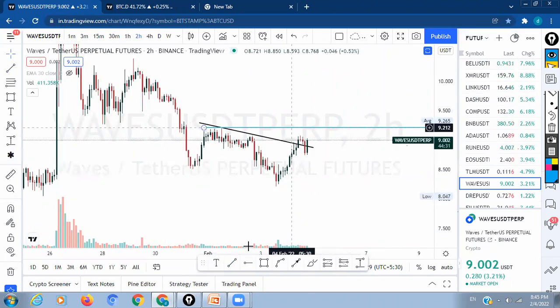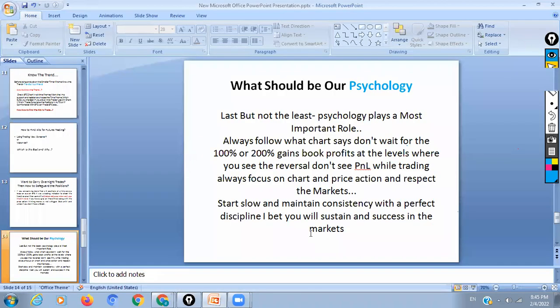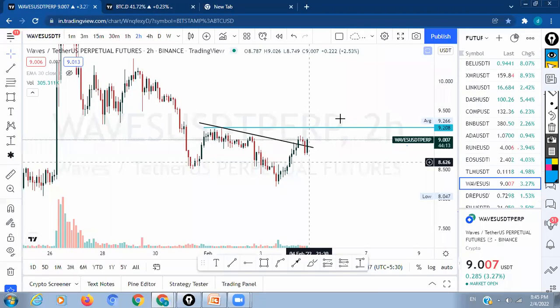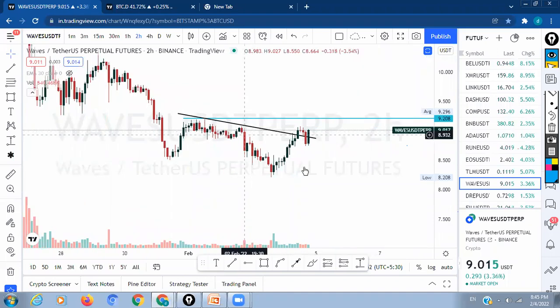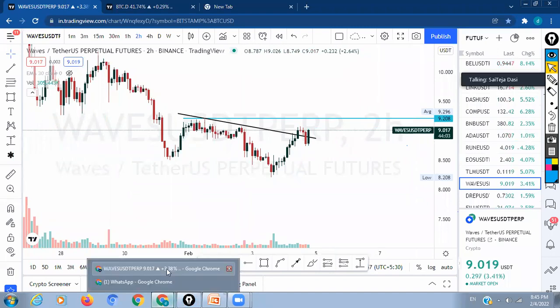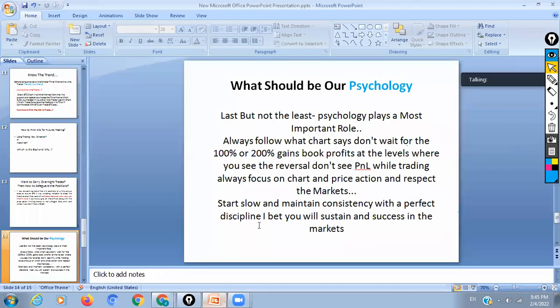If one keeps watching the PNL statement, it will be plus 20%, minus 20%, plus 50%, plus 60%. It may touch plus 90% also. But suddenly it will fall to 40%, 20%, and come back to your cost. The reason this happens is that you are not watching your position. Always follow the chart, always follow the price action, irrespective of following the profit and loss screen. If you follow these things, you can make profits more efficiently and more consistently.